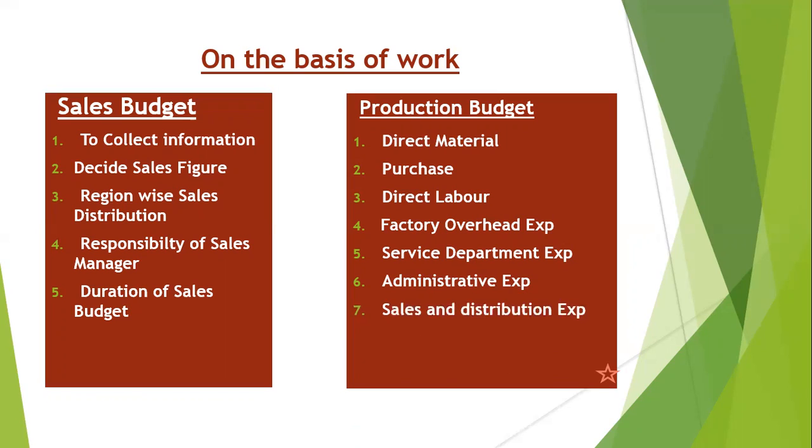Then sales and distribution expense: how many persons we are hiring for sales and distribution. We are paying them a fixed salary or on a commission basis. We are giving them salary. We are giving them incentives or not. These expenses can be included in the sales and distribution expense.